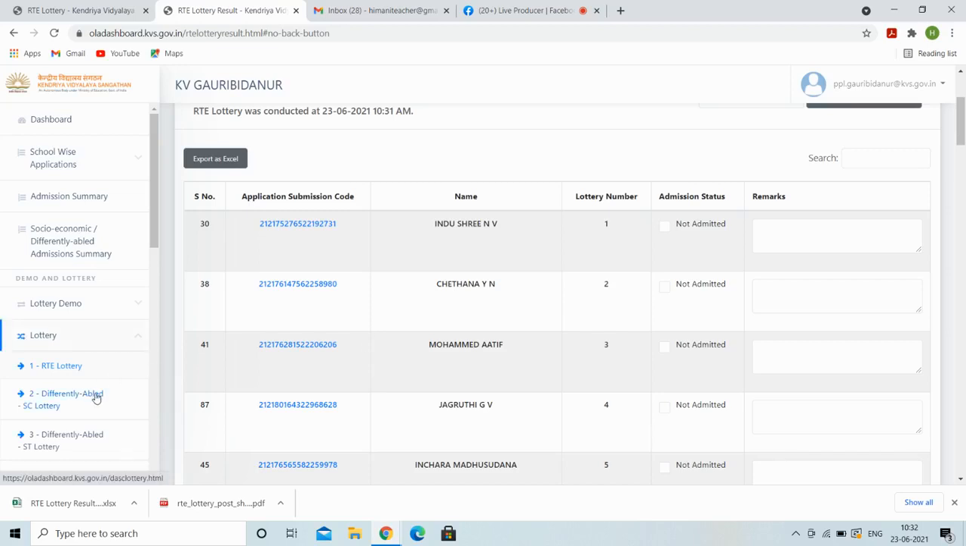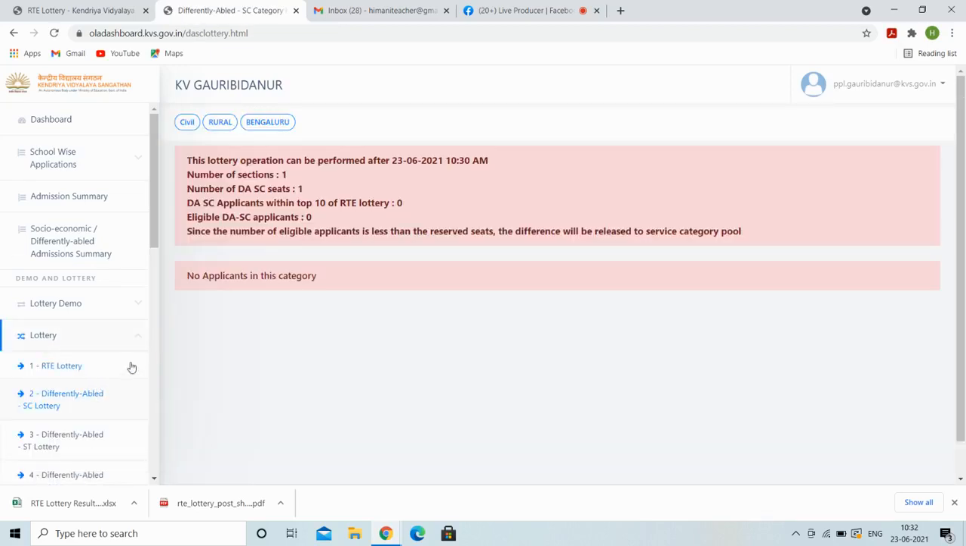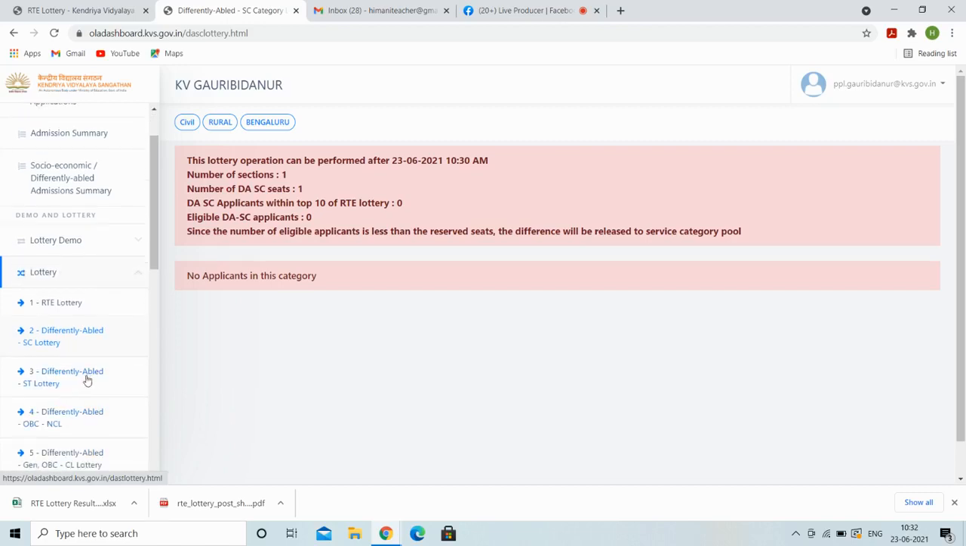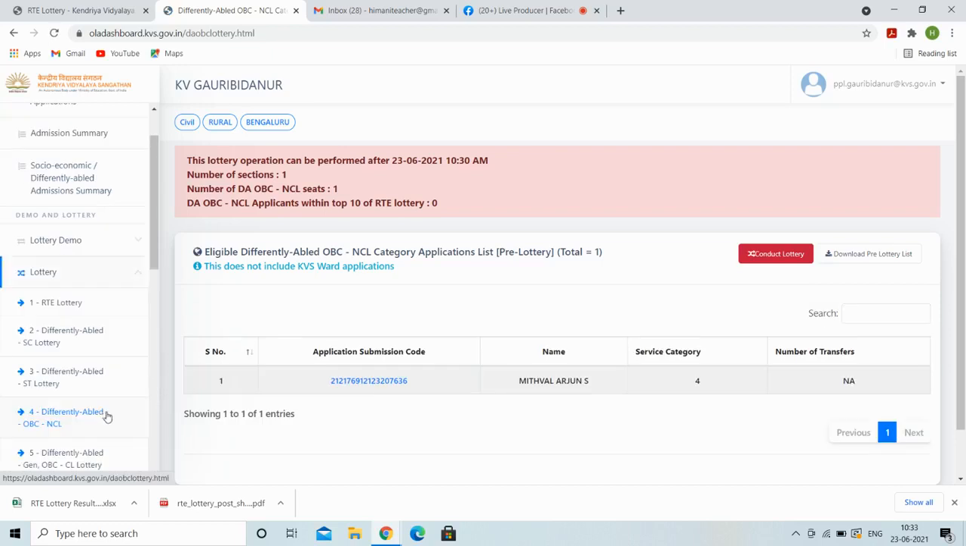Now we will download that list. Now we are going towards the differently abled SC lottery, where no candidate has applied. So we will now move forward to the differently abled ST category. In this category also no student has applied. Then we will move forward to SC, no candidate applied.